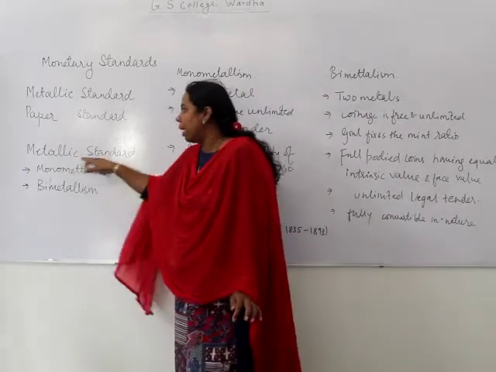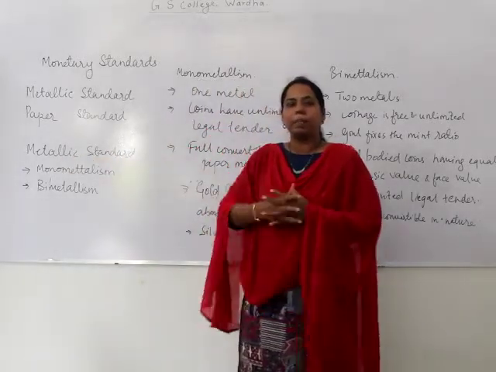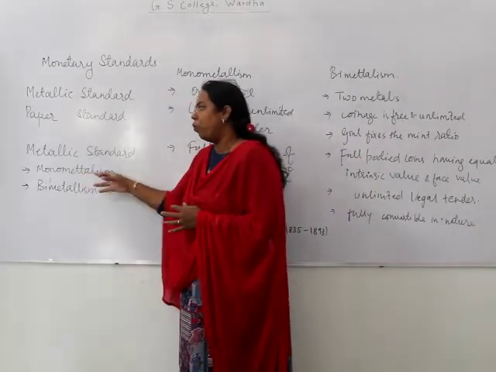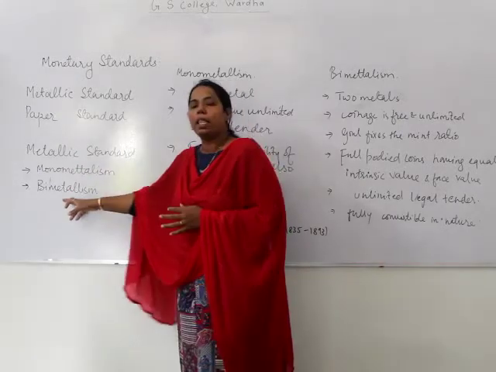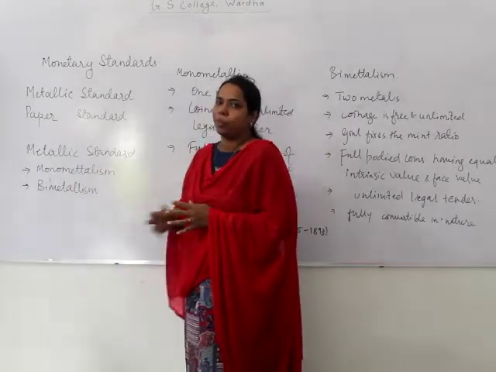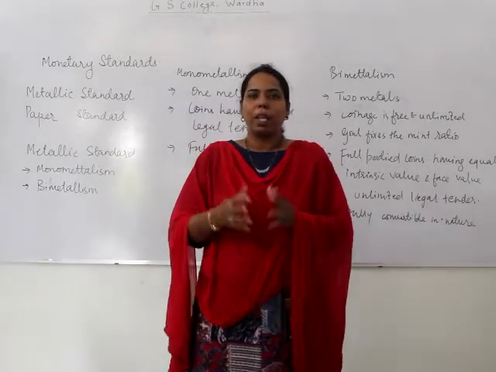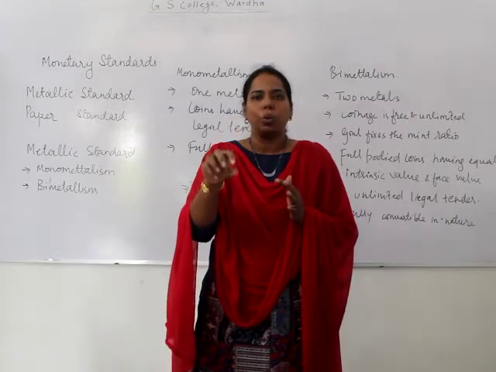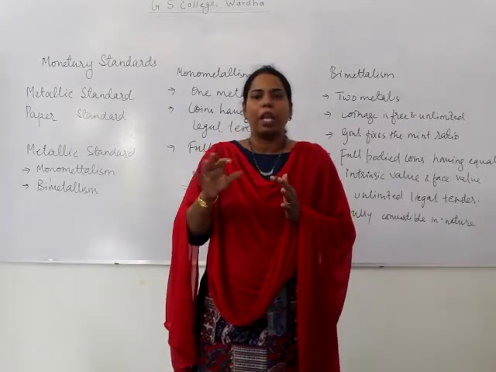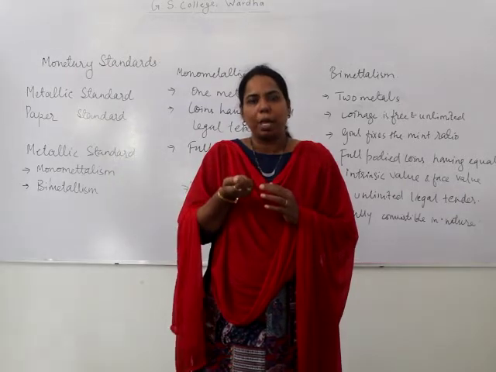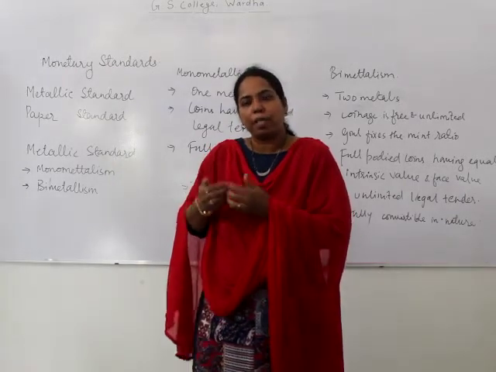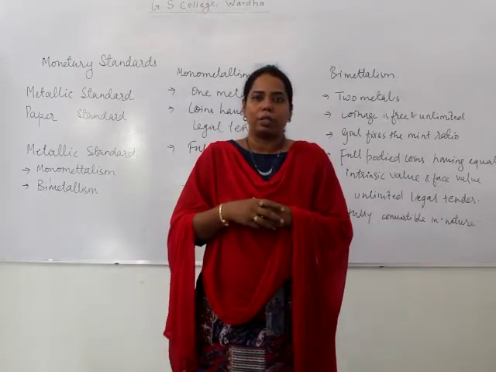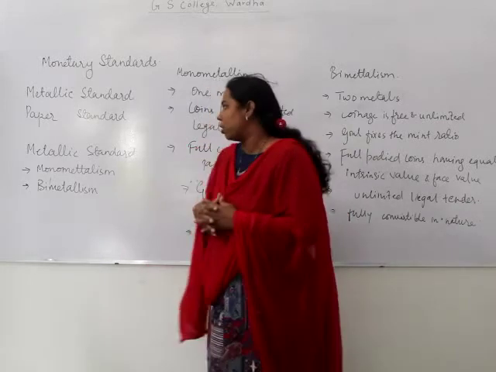When we are talking about the metallic standards, there are two types of systems that prevail. One is monometallism and the other one is bimetallism. Monometallism means what? In this system, basically, only one metal is used for minting the currency, and this one metal is used not only for the domestic purpose but also for the settlement of foreign or external transactions.